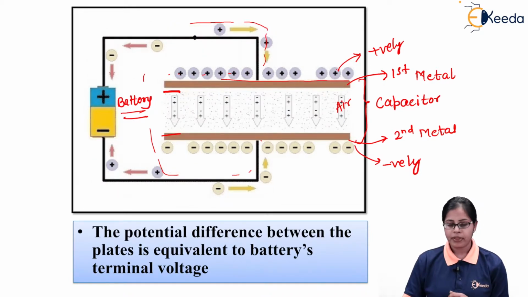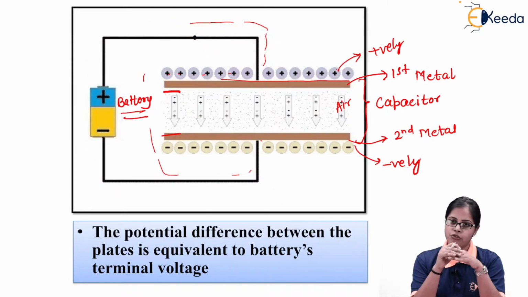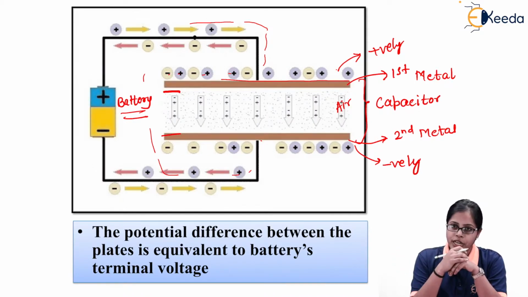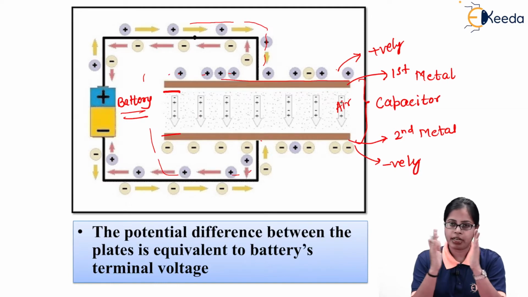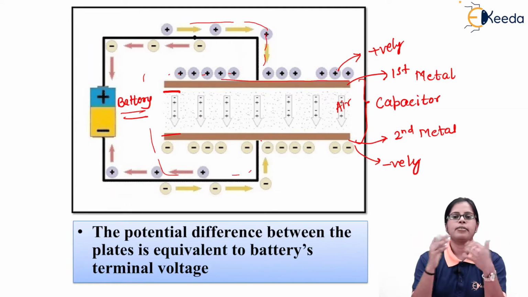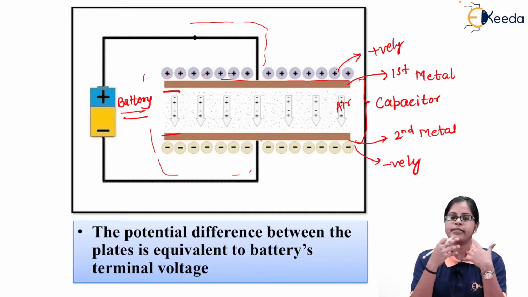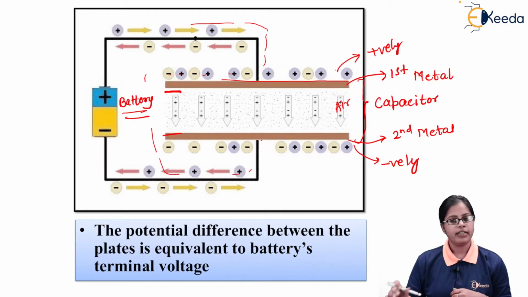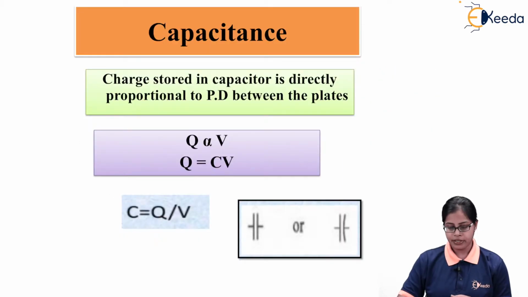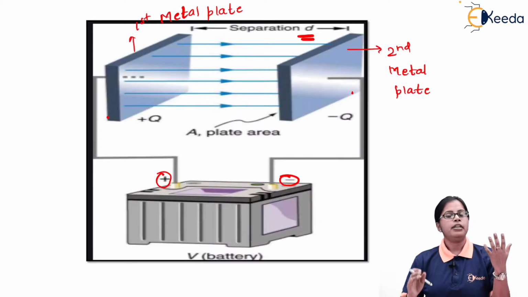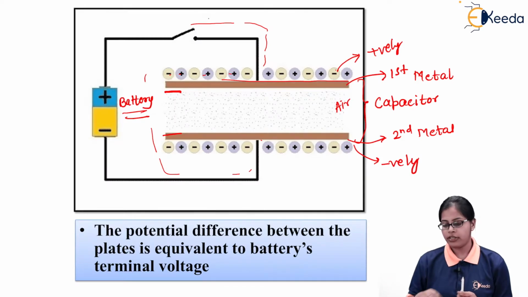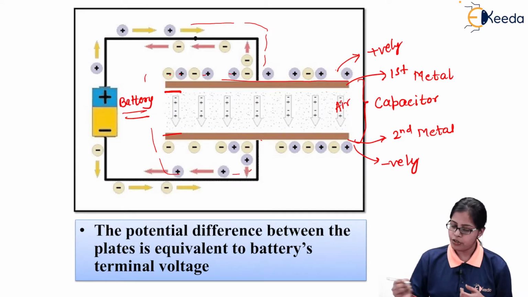So we can say that if I have one plate positively charged and the second plate negatively charged, separated by a dielectric between them, this is nothing but the way a capacitor is used. So in this case, whenever we talk about capacitors, we say that you have one plate charged with plus q charge, and on the other plate we have the minus q charge.